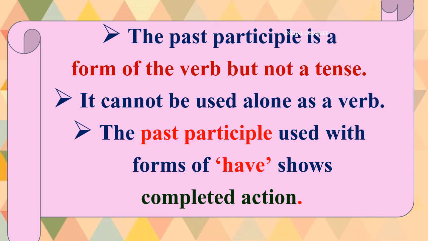And the past participle used with forms of have shows completed action. I have done my homework. So my doing homework is an action completed by me. Okay, I have done. Do, did, done. So the past participle used with forms of have shows completed action and it cannot be used alone as a verb. If you say "I have homework" in this way, it does not have any meaning. Okay. So it cannot be used alone as a verb. But here it is a form of the verb and it shows the completed action.